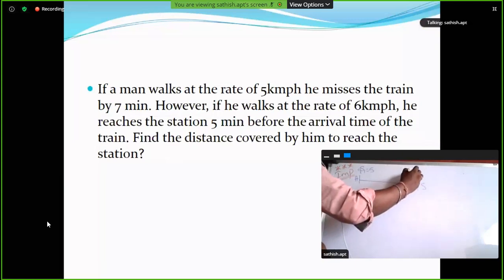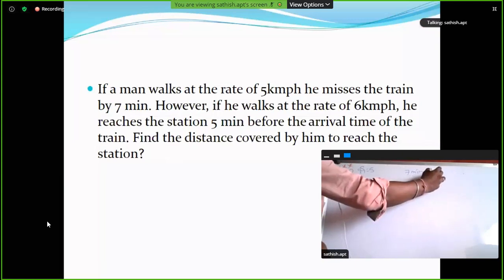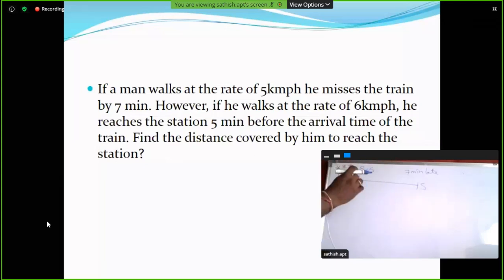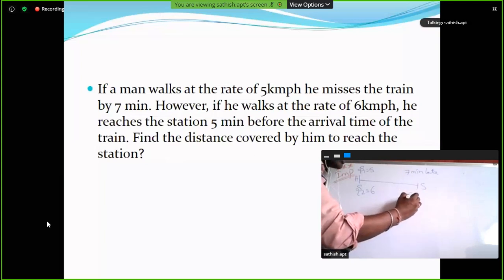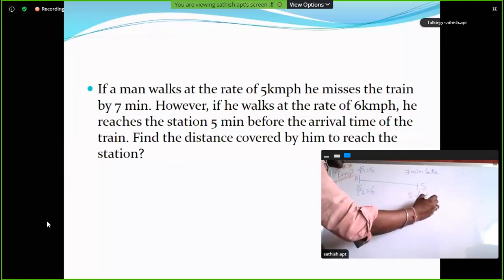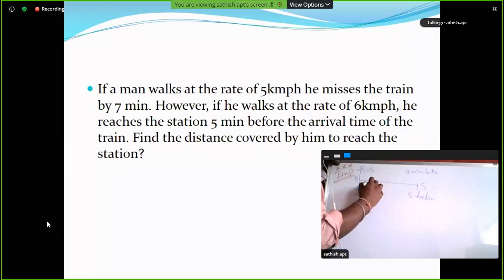He reaches the station 7 minutes late. This is late time, 7 minutes late. So second time, S2 is equal to 6 kmph. He reaches the station 5 minutes before. Then what is the distance?